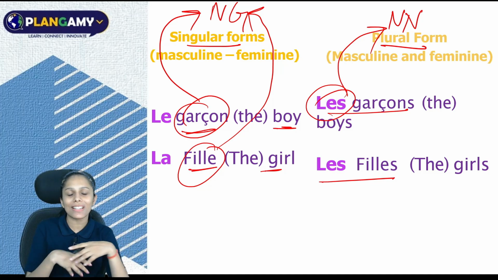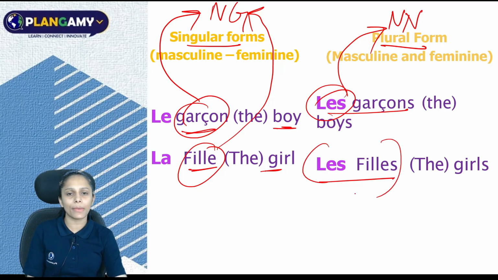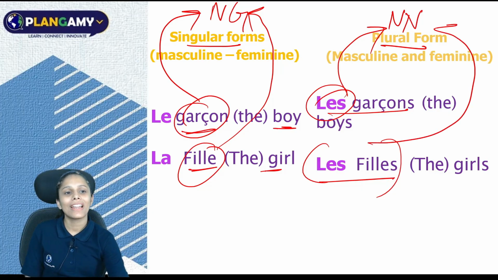Maybe 2 boys, 3 boys or 8 boys. We are talking about the girls. Maybe 2 girls, 3 girls or 4 girls. So this is how this indicates your noun's number.